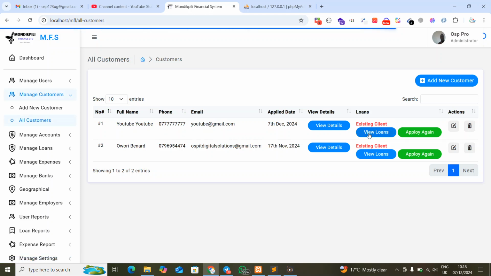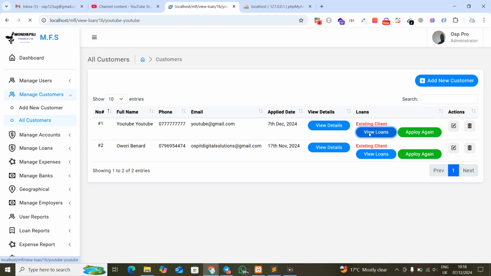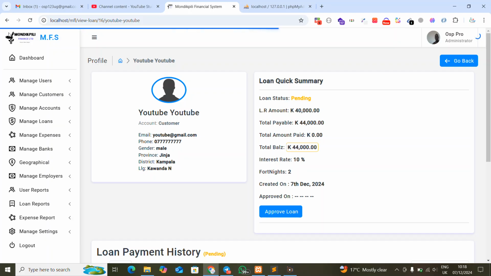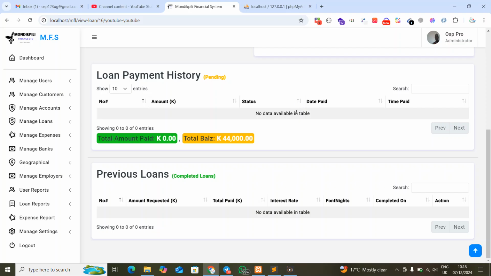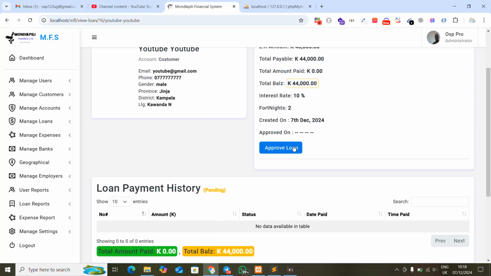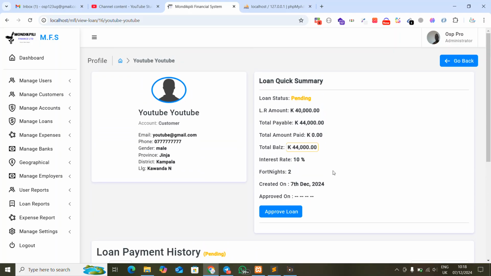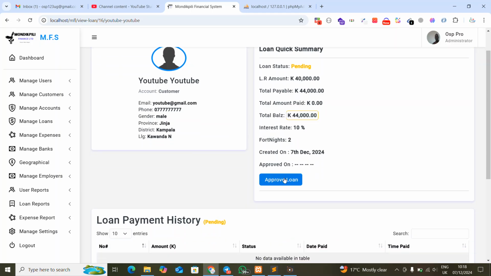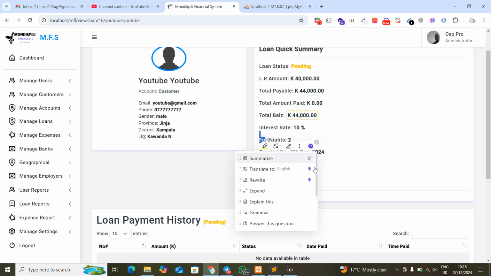And when you click here to check this customer, you'll get how much he wants. As you can see, the system generates everything for him or her. These are the details of the customer. When you check here now, this is it. So the account is not yet approved. This is the amount of money he wants, this is the amount of money to pay back, this is the amount paid, and this is the total balance we are owed by that customer. Once you approve it, that implies the number of fortnights, as you can see.